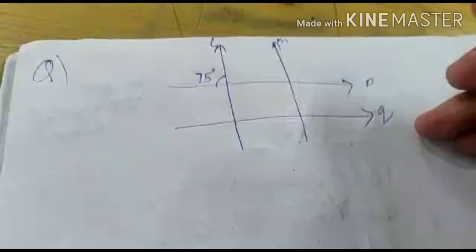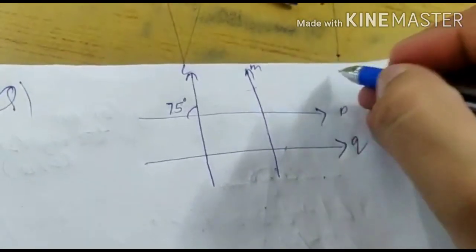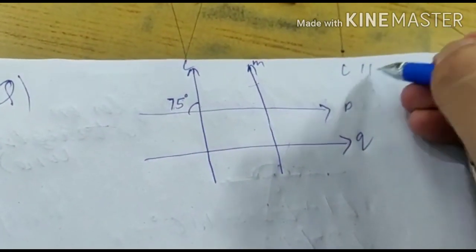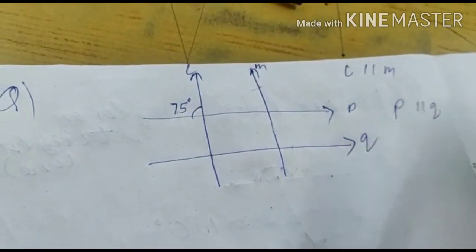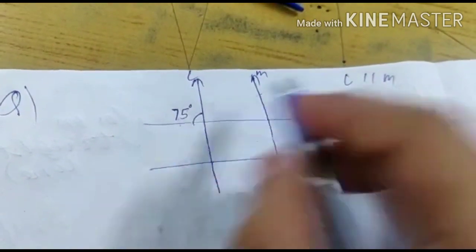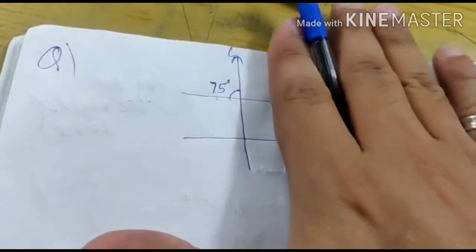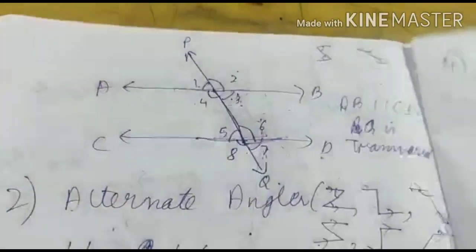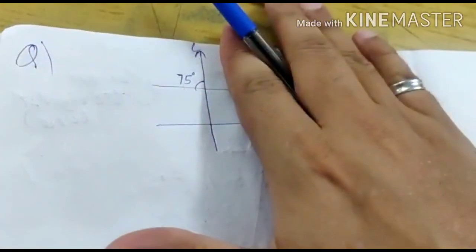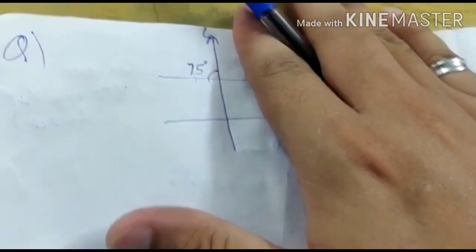Okay. Good morning class. Here L is parallel to M, P is parallel to Q, and we are given this 75 degrees and we have to find all other angles here. Okay. This is a simple thing, like we had gone through such a figure before. So we will calculate this part.